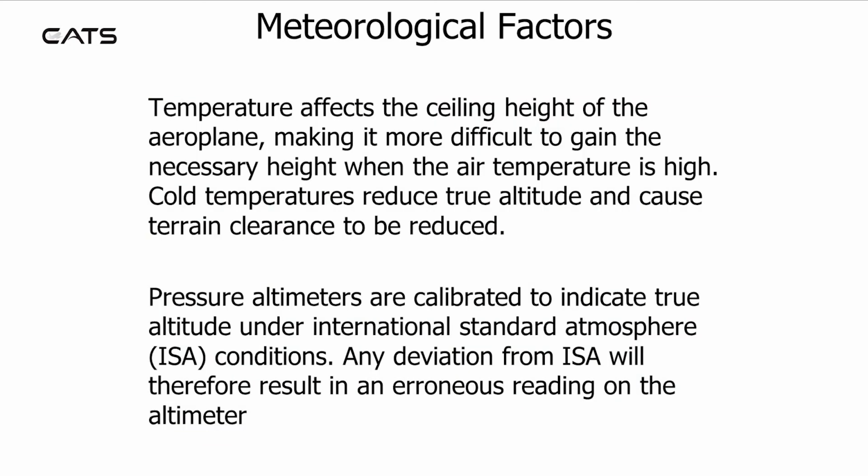Temperature affects the ceiling height of the aeroplane, making it more difficult to gain the necessary height when the air temperature is high. Cold temperatures reduce true altitude and cause terrain clearance to be reduced. Pressure altimeters are calibrated to indicate true altitude under International Standard Atmosphere (ISA) conditions. Any deviation from ISA will therefore result in an erroneous reading on the altimeter.